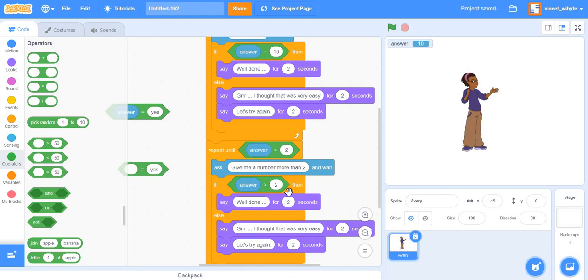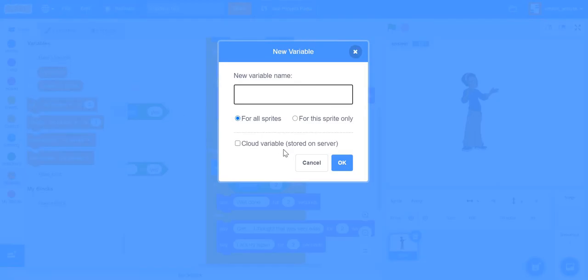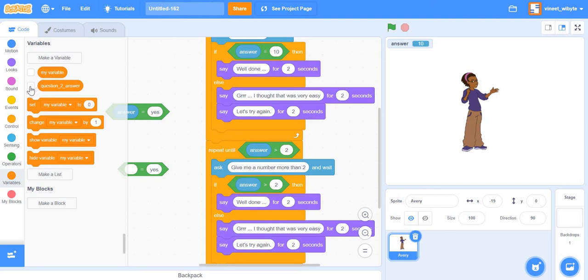Now the question is, how do we fix this? The way to fix this is using what are called variables. Variables are basically boxes in which the sprite can store information. In fact, answer itself is a variable, but right now the problem is the sprite has only one box to keep its things. Whatever you tell it goes inside this box called answer. But what I could do is give it more boxes. We learn variables in a later lesson, but nonetheless, we create a variable. I've previously created a variable called question to answer, so I will use that here.